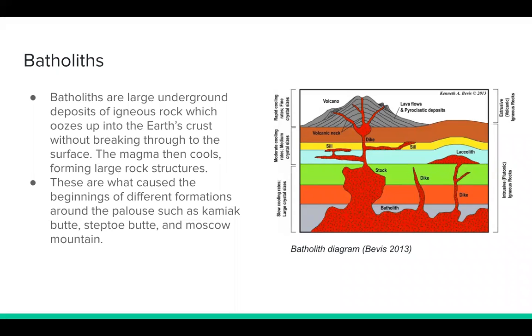Batholiths are large underground deposits of igneous rock. They form what are called laccoliths when magma rises into Earth's crust without breaking the surface. The magma then cools, forming large rock structures. Batholiths and laccoliths are what caused the formation of Moscow Mountain near Kamiak Butte. The cooling of underground magma rose the Earth's crust, creating a large rock formation known as Moscow Mountain.